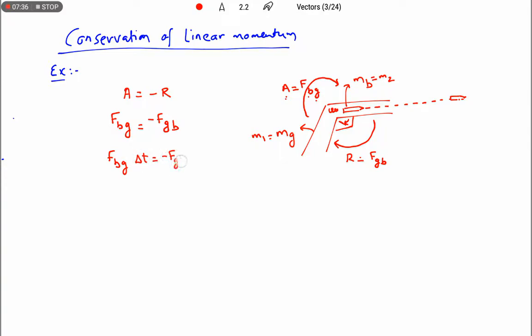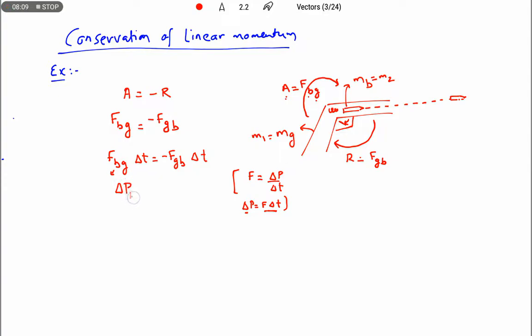Minus Fgb delta t. We know that according to Newton's second law, F is equal to delta P by delta T. Now we can write delta P is equal to F into delta T. Okay. Now in place of F delta T, we can introduce the change in momentum of the bullet.